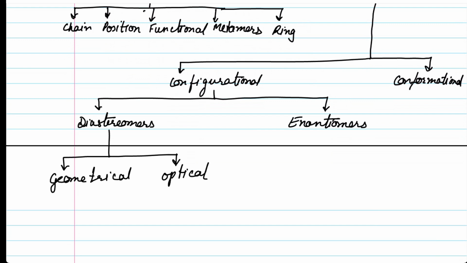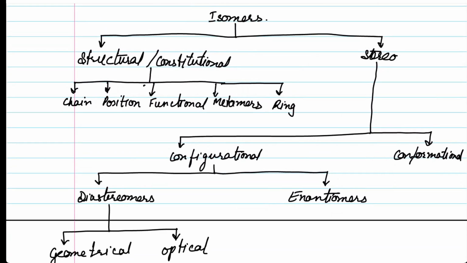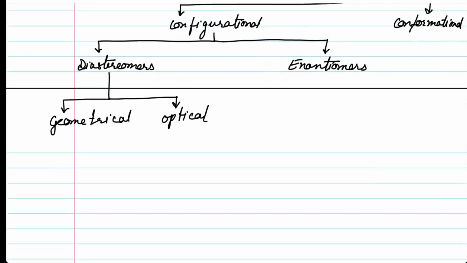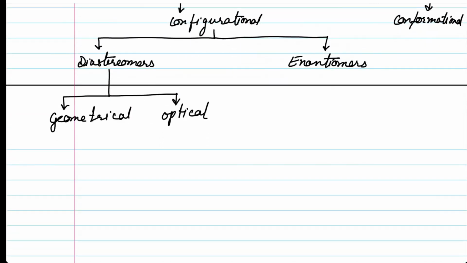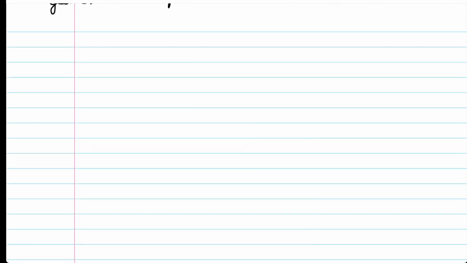Most often, geometrical diastereomers are simply termed as geometrical isomers, and many times people don't even realize that geometrical isomers are actually diastereomers, while we have optical diastereomers. Now, these are the categories of isomers. Now, we are going to go into the detail of each of these categories and their definitions.